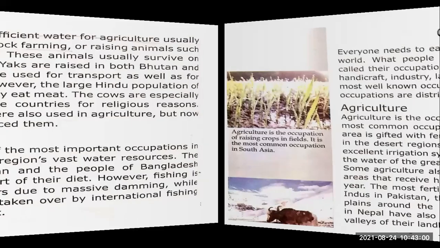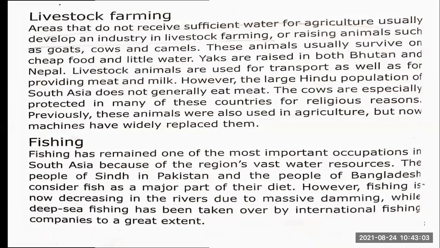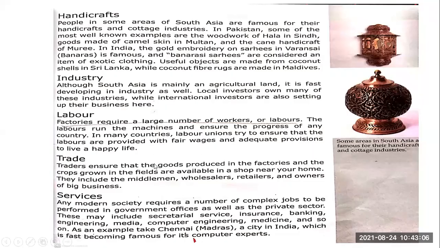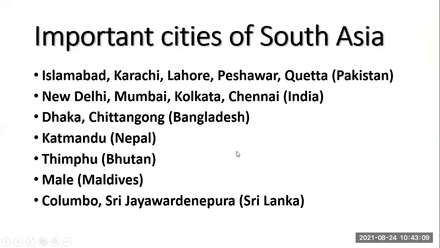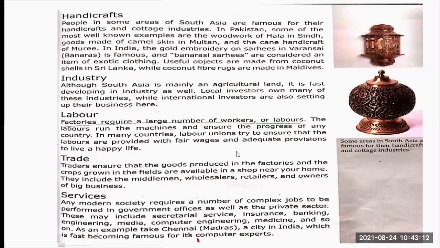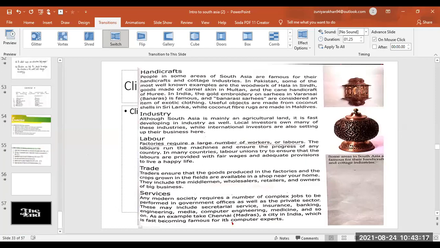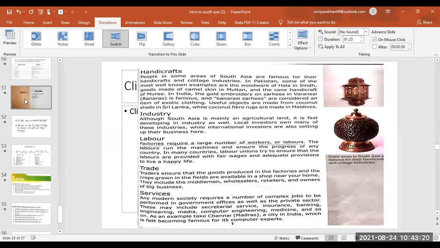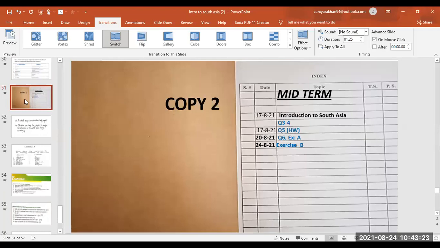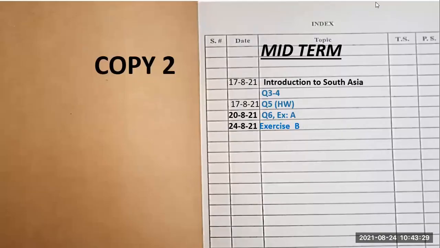Here comes the book reading. Here you can see the book pages. I do not want you to read it out now. Here we are having just 5 minutes. So I want you guys to take out your copies. This is your index page. So there should be copy 2. And here you can see the complete indices of copy 2.